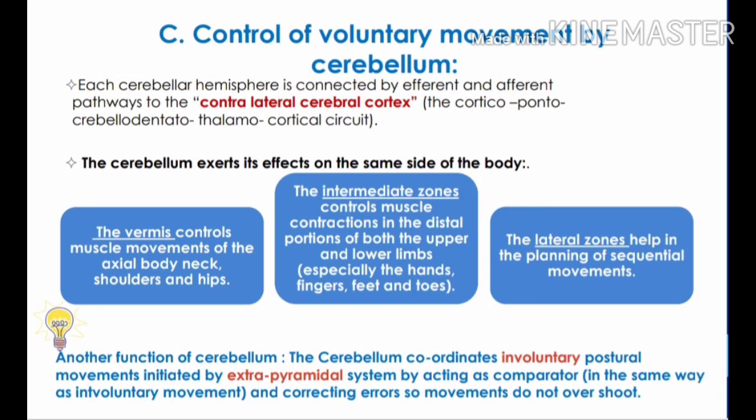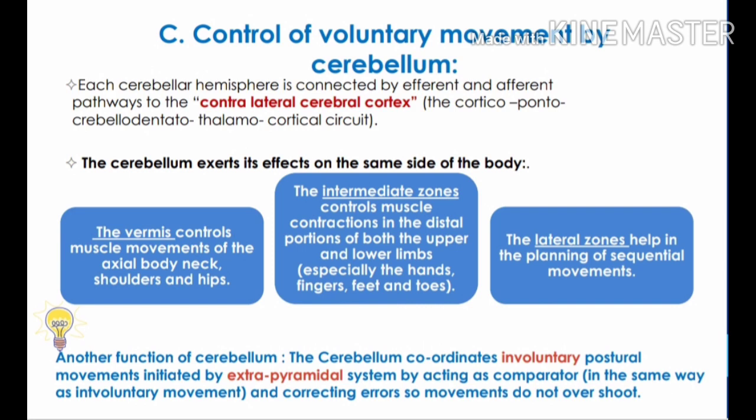Control of voluntary movements by the cerebellum. Each cerebellar hemisphere is connected by efferent and afferent pathways to the contralateral cerebral cortex, the cortico-ponto-cerebello-dentato-thalamocortical circuit. The cerebellum exerts its effects on the same side of the body.